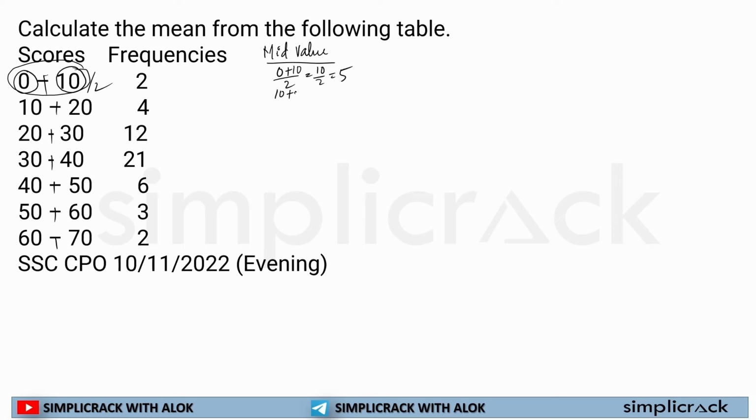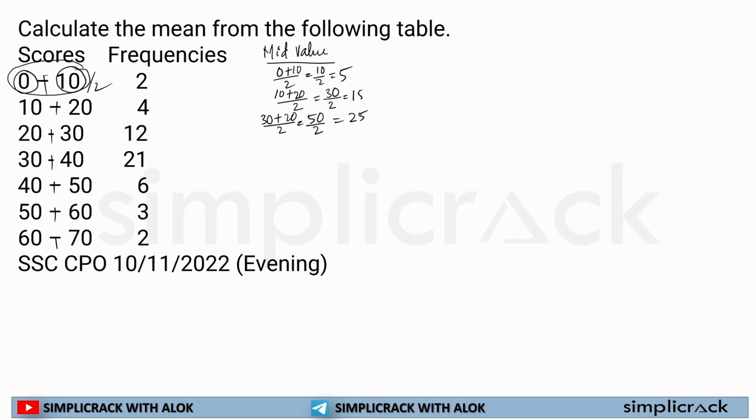Now 10 plus 20 divided by 2, 10 plus 20 is equal to 30, divided by 2 is equal to 15. Now 30 plus 20 divided by 2, 50 divided by 2 is equal to 25. See, for me right now these things are easy.